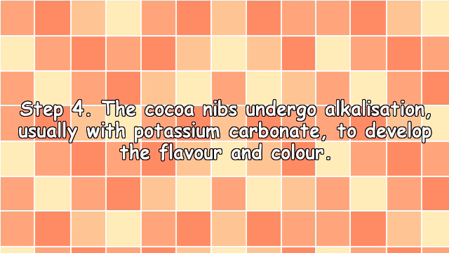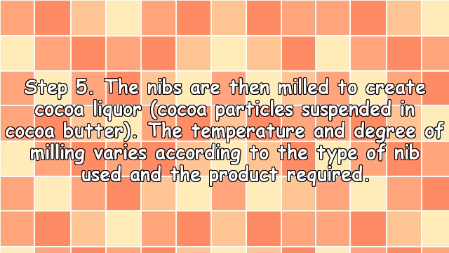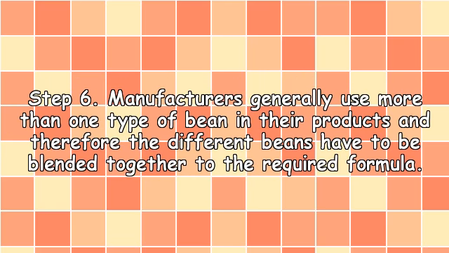Step 4. The cocoa nibs undergo alkalization, usually with potassium carbonate, to develop the flavor and color. Step 5. The nibs are then milled to create cocoa liquor, cocoa particles suspended in cocoa butter. The temperature and degree of milling varies according to the type of nib used and the product required. Step 6.